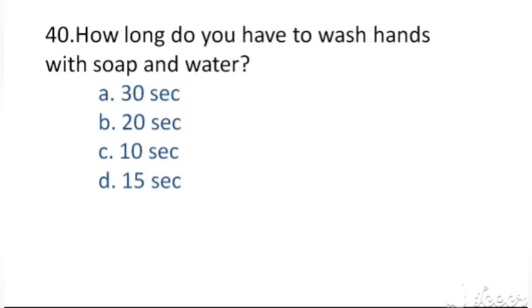How long do you have to wash hands with soap and water? The options are A. 30 seconds, B. 20 seconds, option C. 10 seconds, D. 15 seconds. The right answer, option B. 20 seconds.